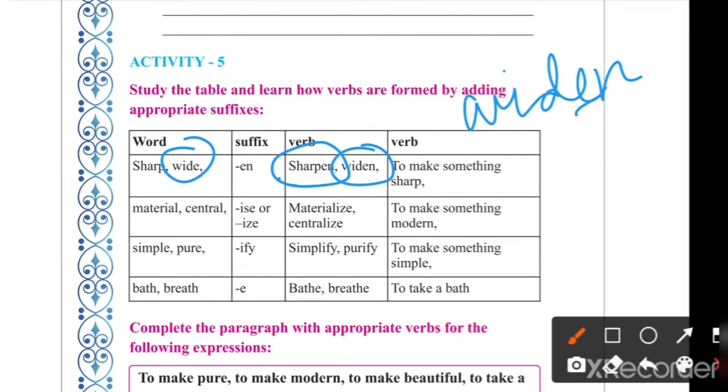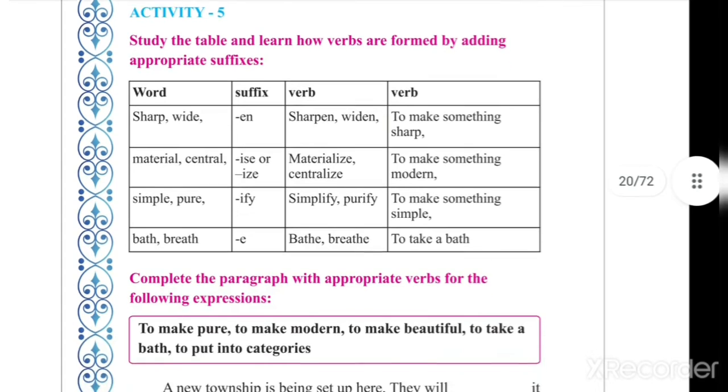Simply add n because e is already given. Okay, so widen means to make something wide. Sharpen means to make something sharp. Understood? So in this way you can form different verbs from the given words by adding the suffixes.